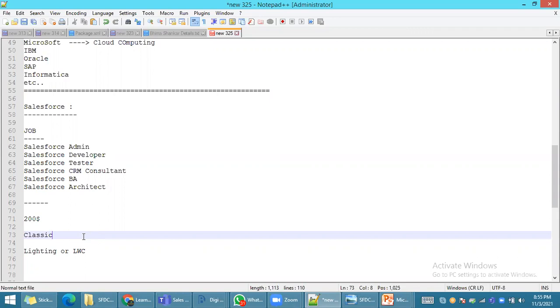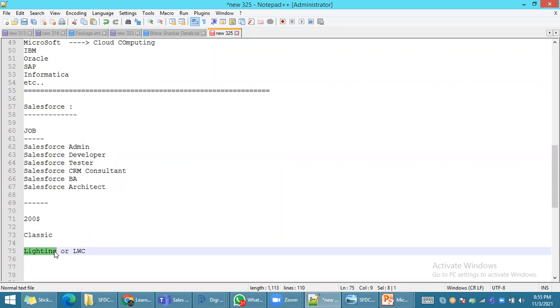To overcome all these problems, with more add-ons, Lightning came into the market. Lightning is compatible with any device: mobile, desktop, tablet. Compared to Classic, Lightning is faster, with more add-ons and a new brand look and feel.